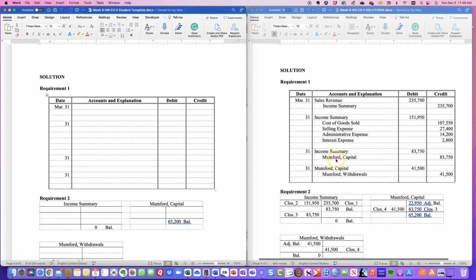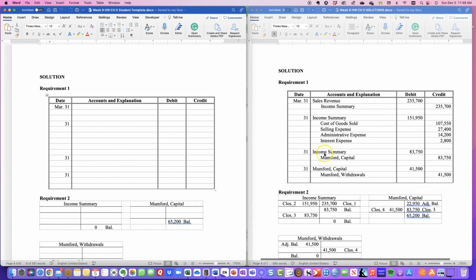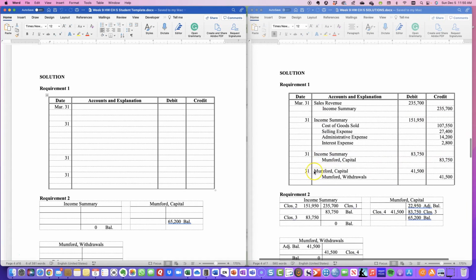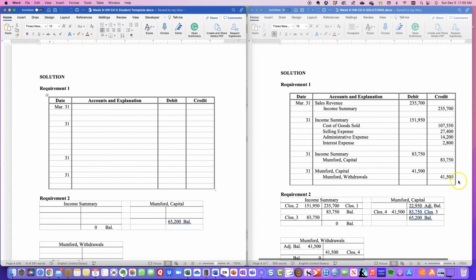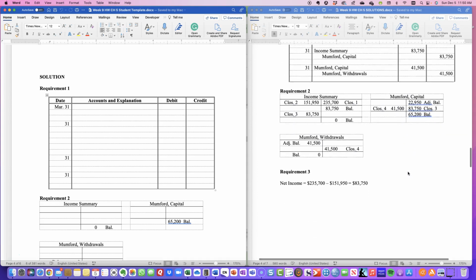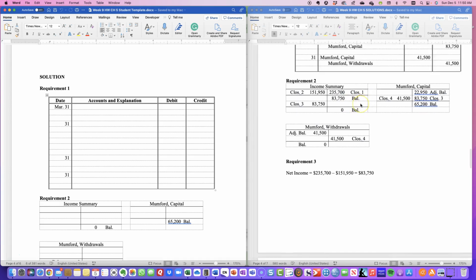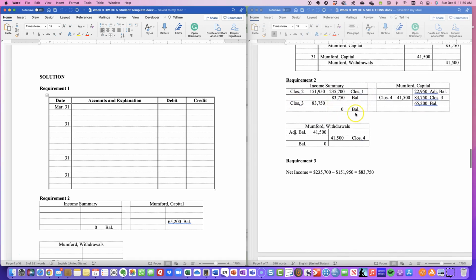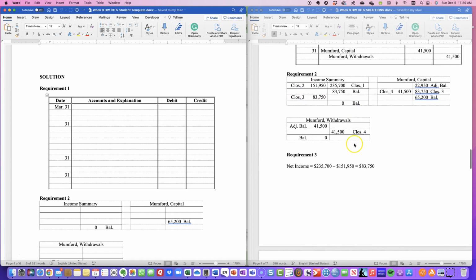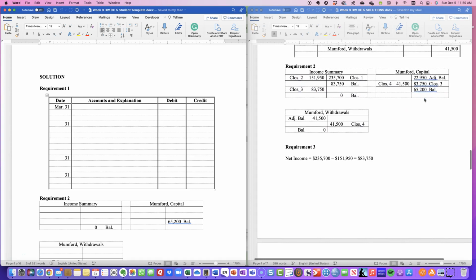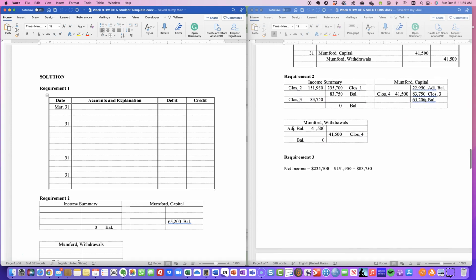And then we're taking our capital and we're crediting it and debiting the income summary. And then with the withdrawals, we're crediting the withdrawals and we're debiting the capital. And then you see that the T accounts, we have our balance and then we have our closing entries, and obviously the income summary should be 0, the withdrawal should be 0, and our capital account should be what we place in the statement of retained earnings.